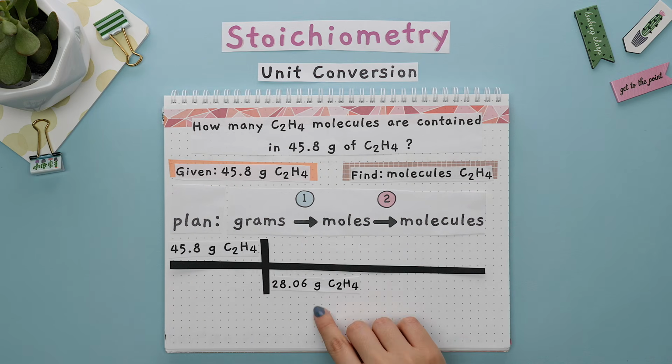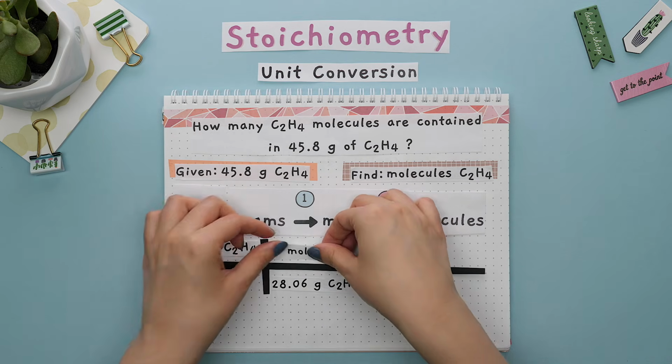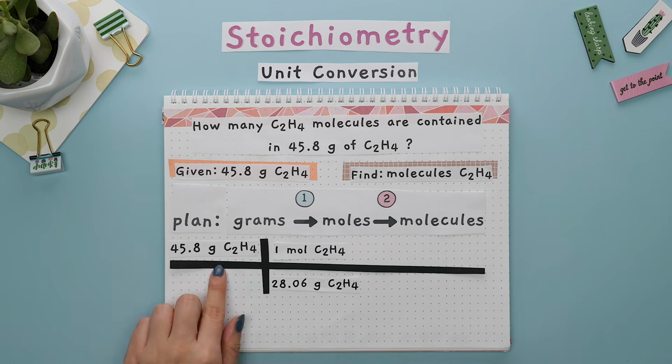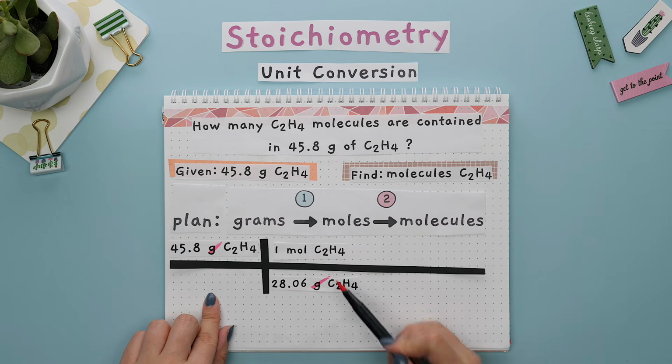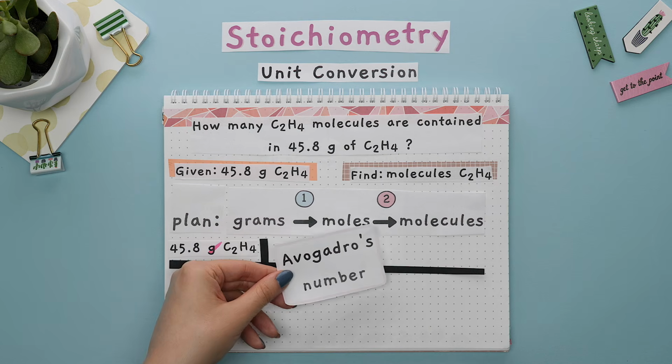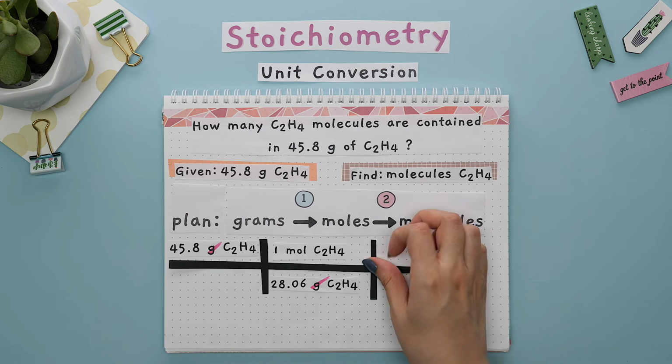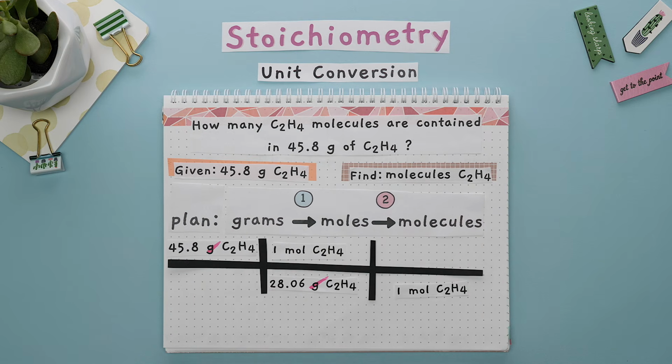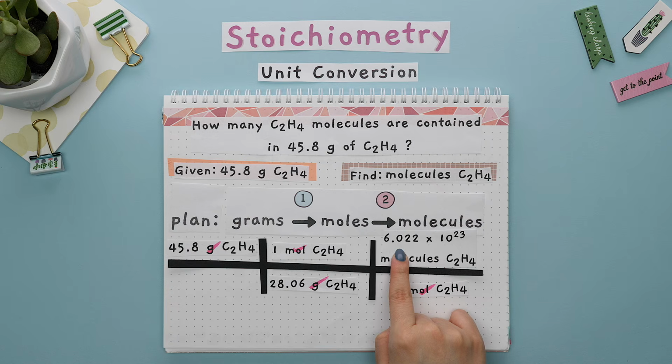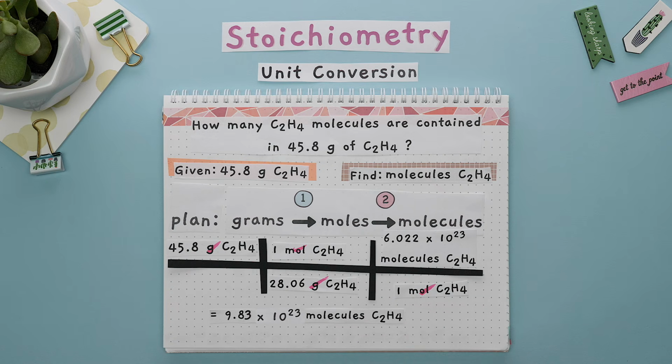The grams go on the bottom and 1 mole goes on top, since we always want to align the units so they can cancel. Now we have our moles, and we will use Avogadro's number to convert to molecules. The 1 mole goes on the bottom and molecules goes on top. Cancel out the moles, and after we multiply these two numbers and divide by the denominator, we get our answer, which should be rounded to 3 sig figs since the given number had 3 sig figs.